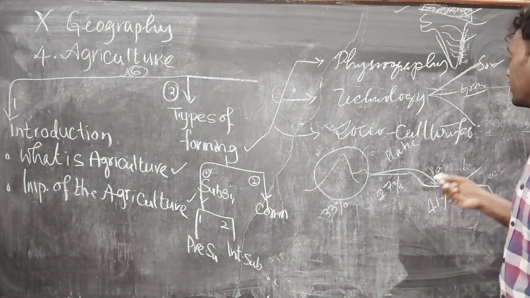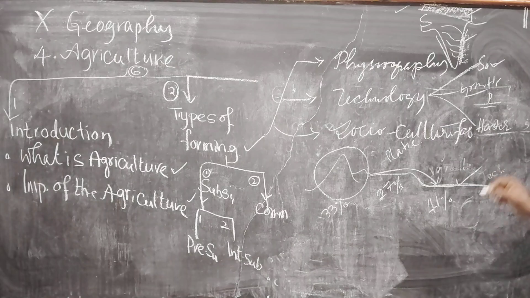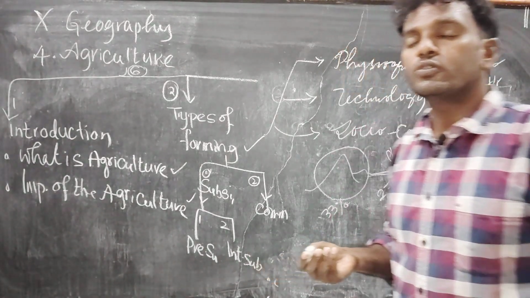At that time we need to use herbicides as well as pesticides. For this purpose we need sprays and technology, and in the harvesting season we need harvesters. These harvesters reduce the work of the farmer and also give huge profits.